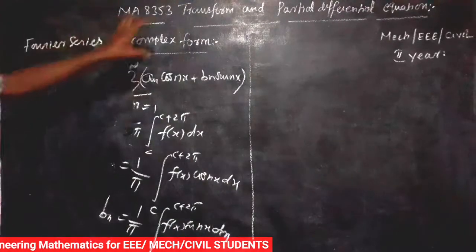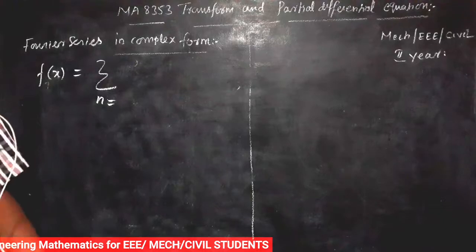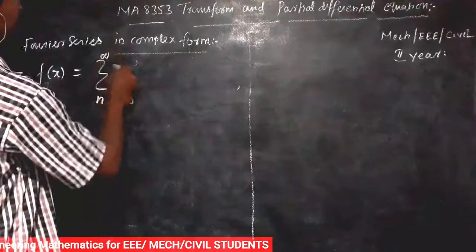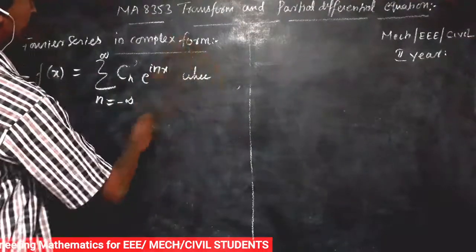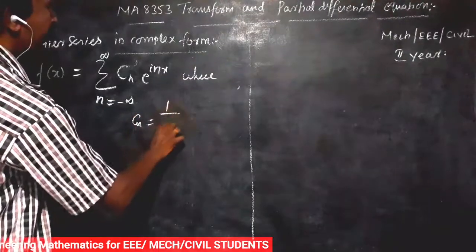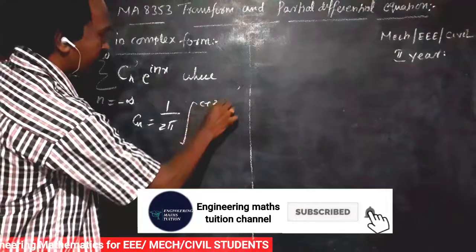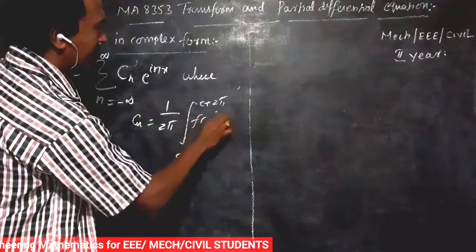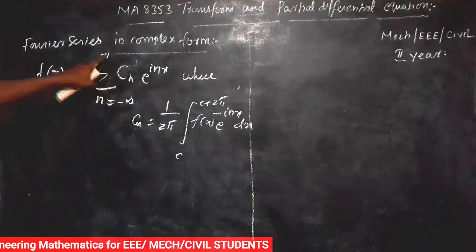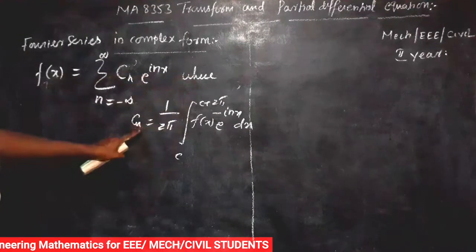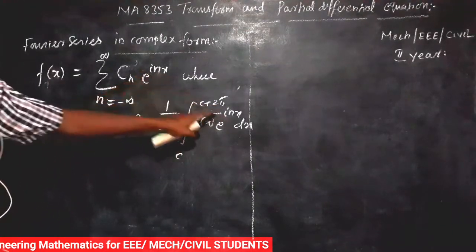So actually the Fourier series in complex form is, f of x is equal to sigma n equal to minus infinity to plus infinity of cn e power i n x, where cn is equal to 1 by 2 pi integral of c to c plus 2 pi f of x into e power minus i n x dx. Here we use plus and minus signs.